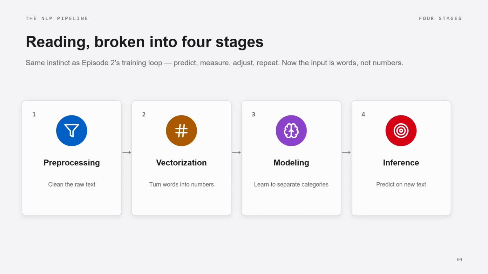It's the same instinct we saw in episode 2's training loop, that is predict, measure, adjust and repeat. Earlier it was just numbers, but now it is words and text. Let us see the stages one by one.